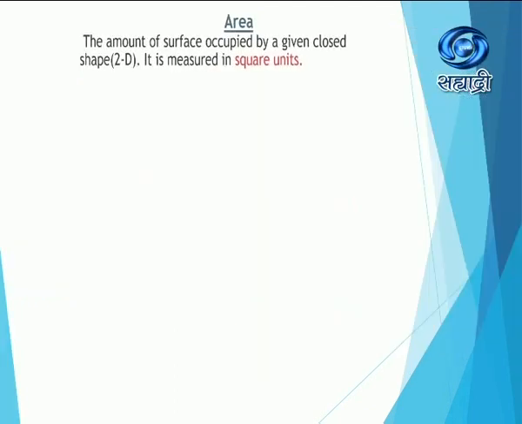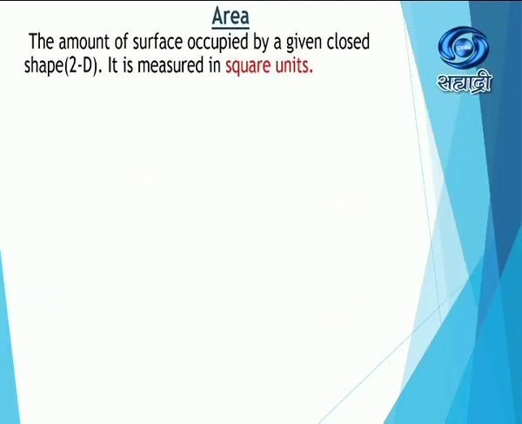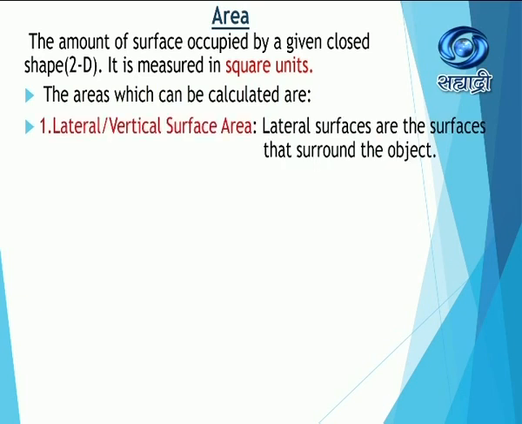Before actually starting with the topic, let us see what is meant by area. The amount of surface occupied by a given closed shape. Of course, it is a 2D shape, and therefore it is measured in square units like square centimeter, square meter, etc. The areas which can be calculated: first is the lateral surface area or vertical surface area.